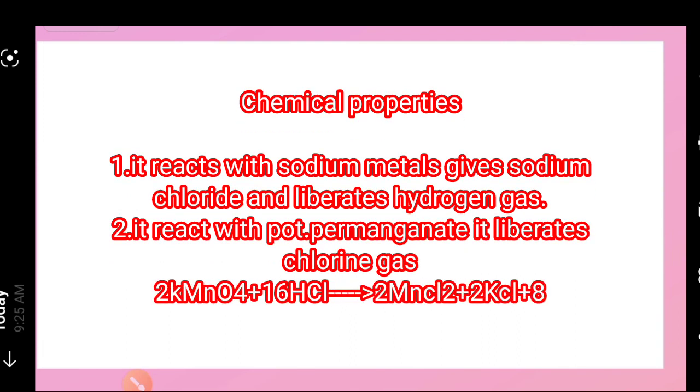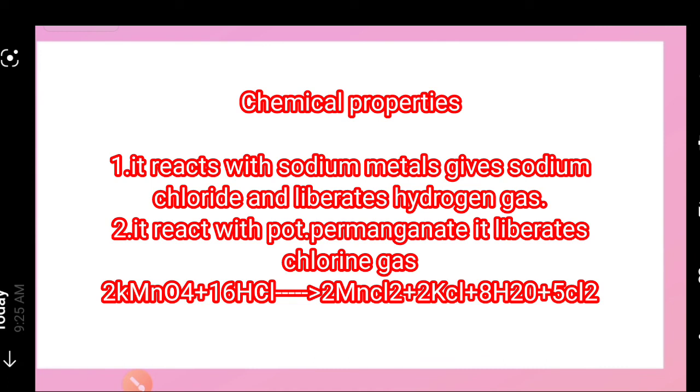In the second chemical reaction, when it reacts with potassium permanganate, it releases chlorine gas: 2KMnO4 plus 16HCl gives 2MnCl2 plus 2KCl plus 8H2O plus 5Cl2. So these are the two chemical properties of dilute hydrochloric acid.